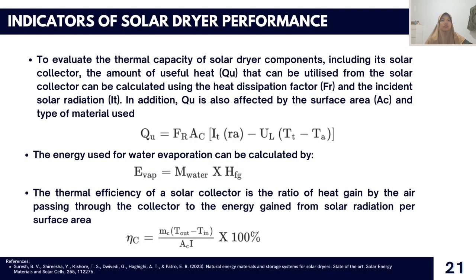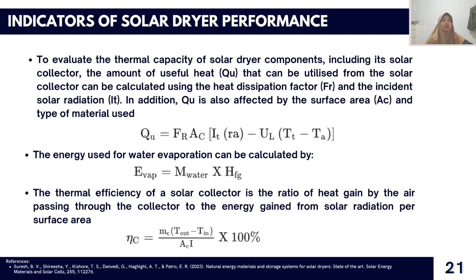To evaluate the thermal capacity of solar dryer components, including its solar collector, the amount of useful heat Qu that can be utilized from the solar collector can be calculated using the heat removal factor FR and the incident solar radiation IT.